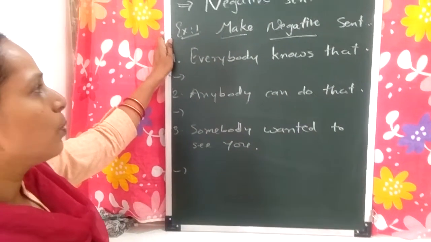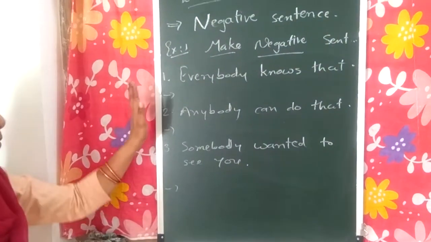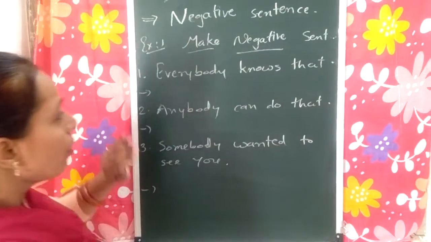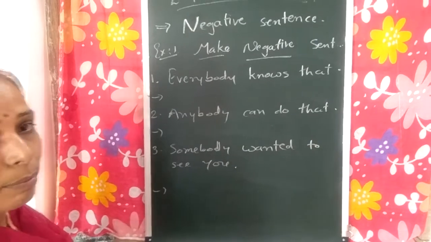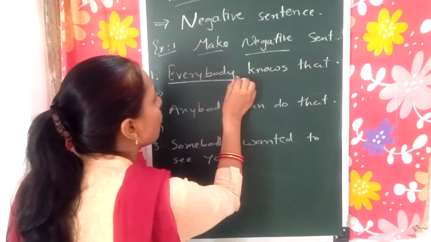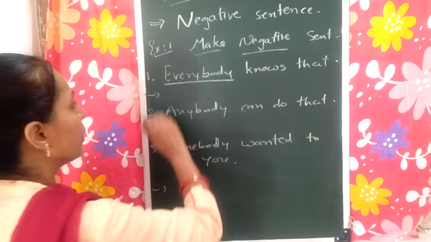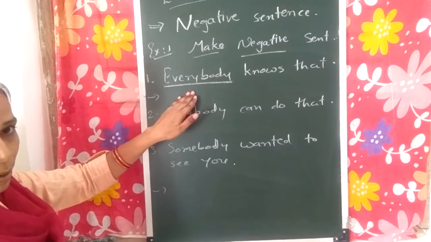Let's see exercise 1. Make negative sentence. Here are some sentences given. We have to make it negative. Now, everybody knows that we have to make it negative by changing a word, changing a negative word. Okay. Now, here everybody knows that we have to write which word we can use instead of everybody.